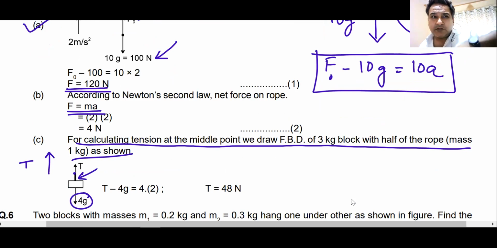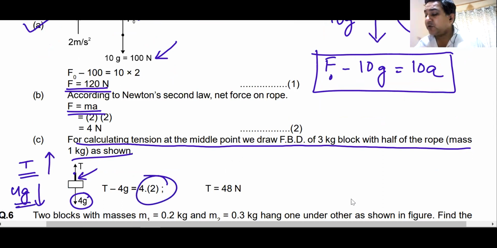So the total mass becomes 4 kg. 4 kg, or 4g, is the downward force. The upward force is T. T minus 4g must be equal to 4a. From here, you can get the value of the tension in the string at the middle point. If you calculate it at some other point, it would be different. Why is it different? Because there is the mass of the rope. If the mass of the rope was not there, the tension at all points of the rope would remain the same.